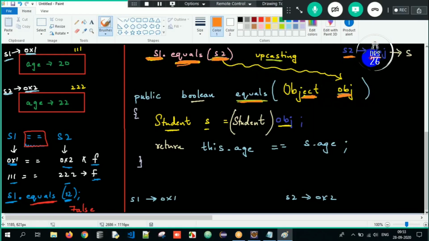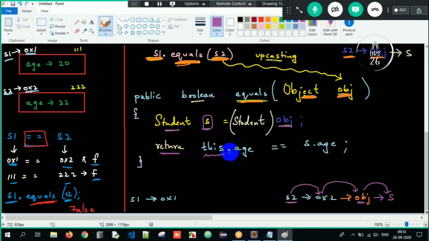This S2 got converted to obj. So now this S2 can also be referred to as obj. But since obj is of type object, it is upcasted. I can access only object class properties. I need to downcast it. So this obj of type object is getting converted to student. So this obj got converted to S here. From S2 is 0x2. 0x2 is nothing but obj. Obj is nothing but S here. Got it?